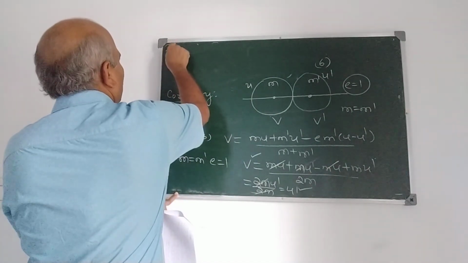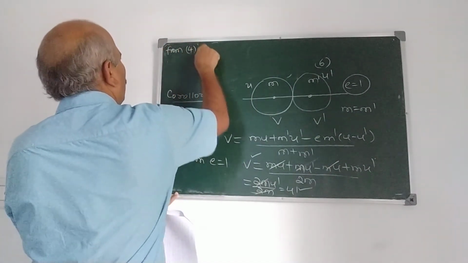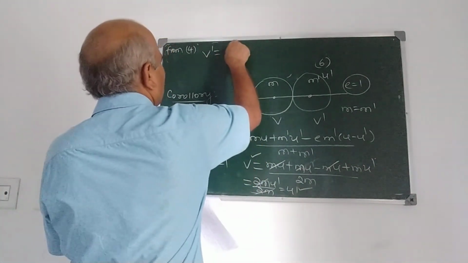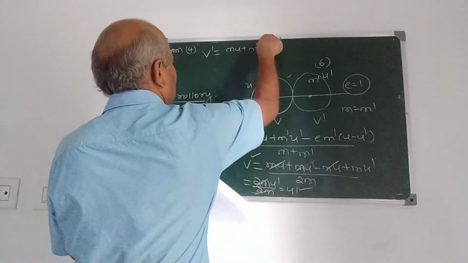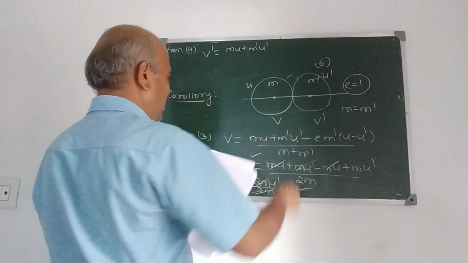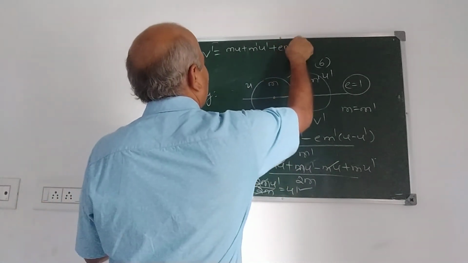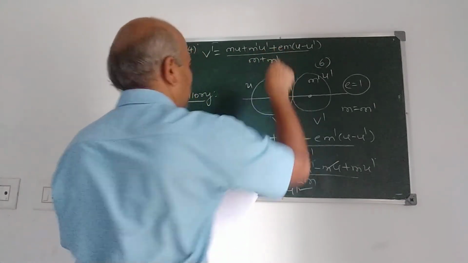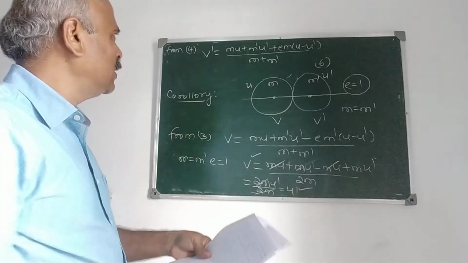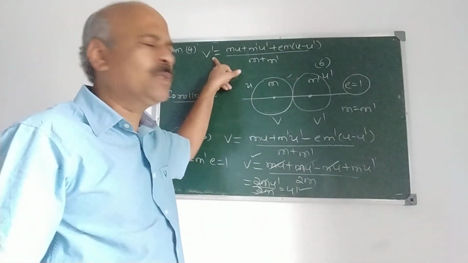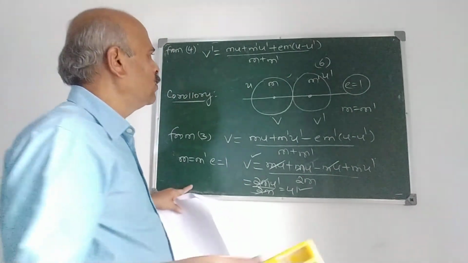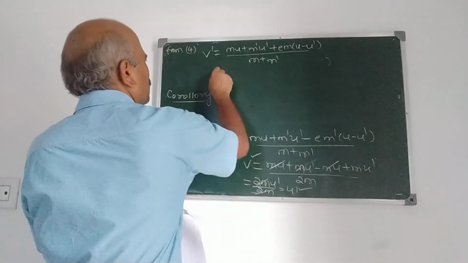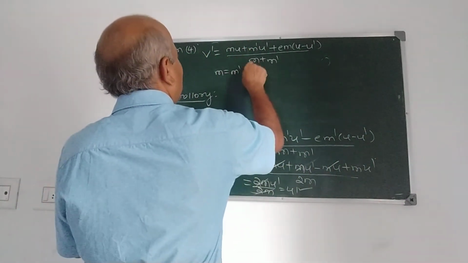Similarly, from 4, what is v dash? It is mu plus m dash u dash plus e m into u minus u dash, upon m plus m dash. This is the velocity of the second sphere after impact. Now substitute m equal to m dash and e equal to 1.